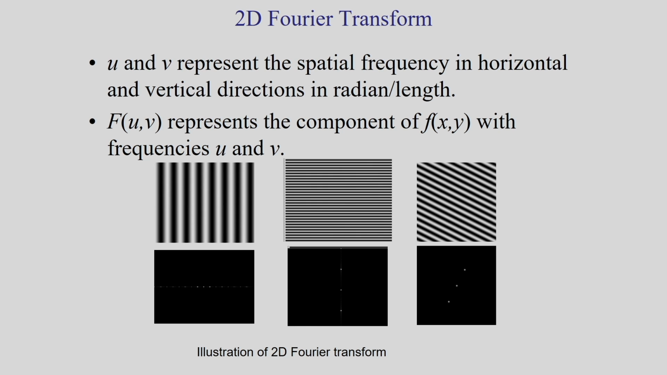And in this example, I have considered 3 images, and corresponding to these images, I have shown the Fourier spectrum. The first image has vertical lines, horizontal lines, and diagonal lines, and corresponding to this, I am getting the Fourier spectrum like this. So, U and V mean the spatial frequency in the horizontal and the vertical directions in radian per length respectively.